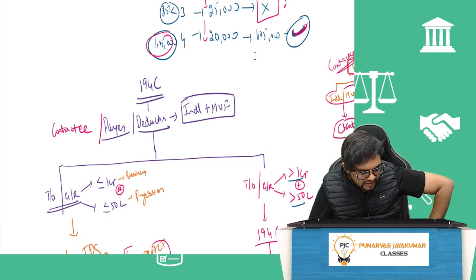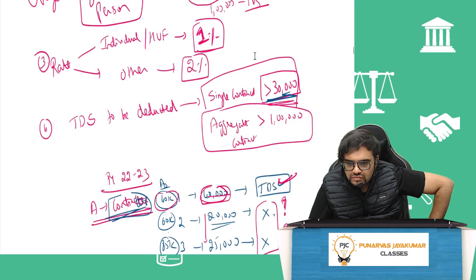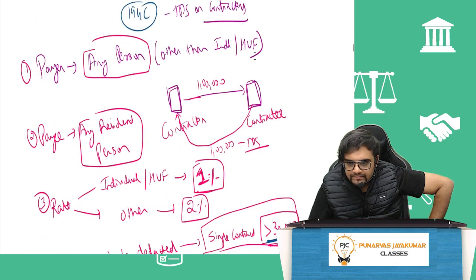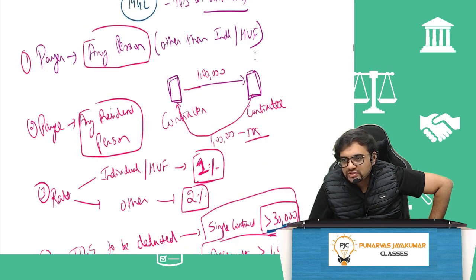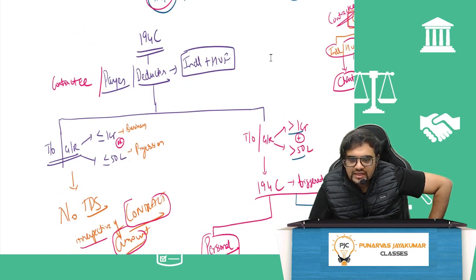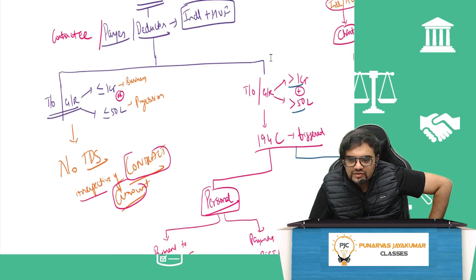Now, will 194C apply to individual and HUF? Means if an individual or HUF hires a contractor, should he also deduct? It depends on whether he is a big individual or HUF. So, contractee, payer or deductor, individual plus HUF, if the turnover or gross assets is less than or equal to 1 crore.